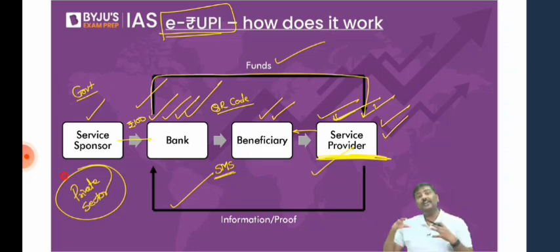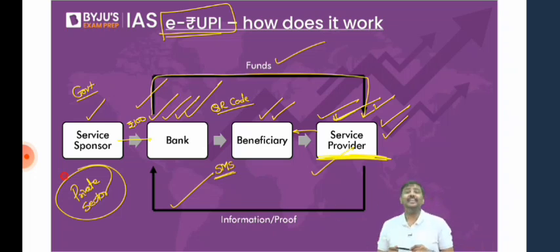You want me to get vaccinated because you don't want others to get COVID because of me. So what will you do? You'll give me 700 rupees and ask me to get vaccinated. Now, what is the guarantee that I will get vaccinated? Any guarantee? Absolutely no. Now, can you use this system to ensure that I will get vaccinated and the benefit will be there?